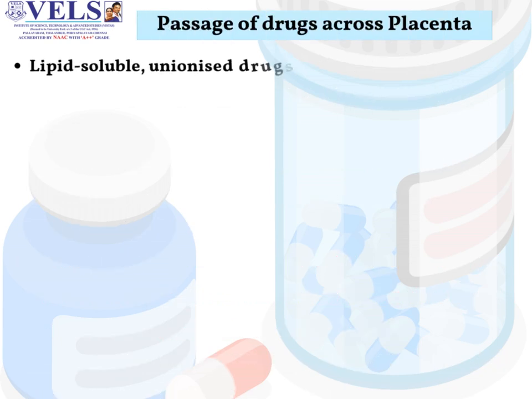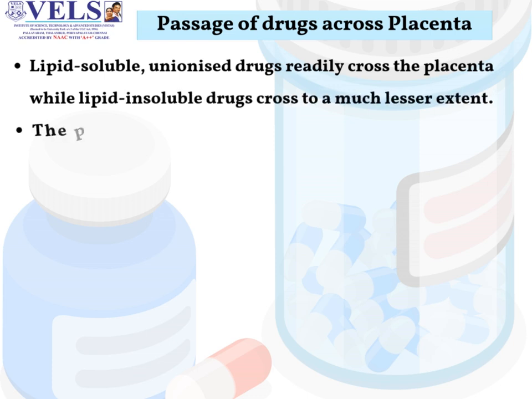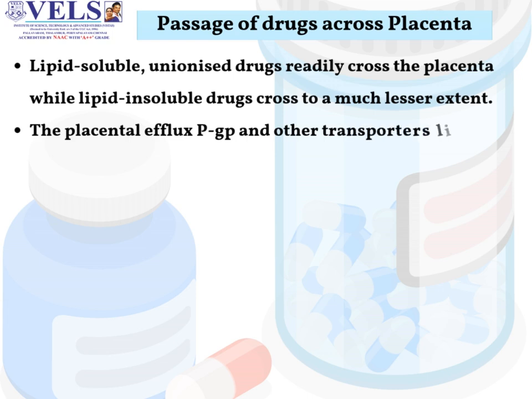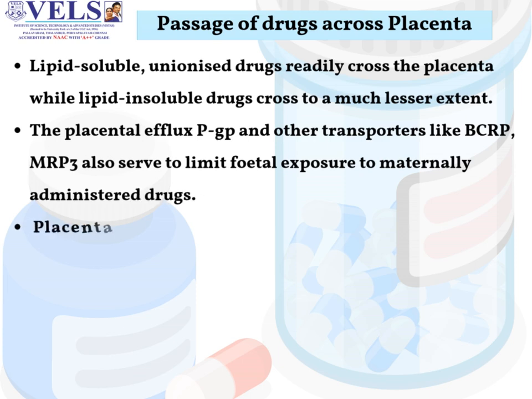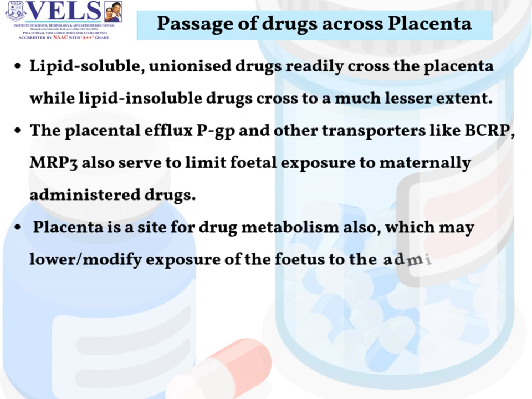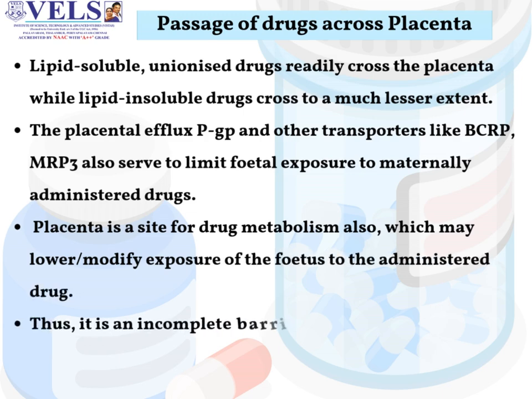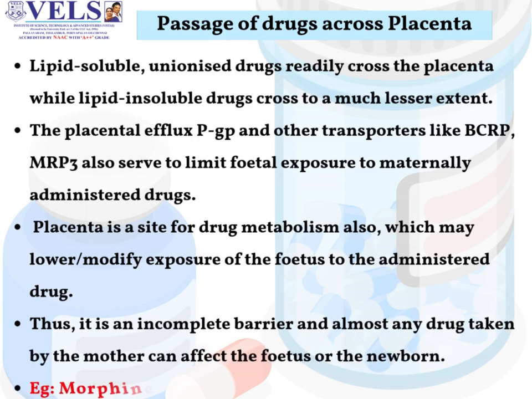We will look into passage of drugs across the placenta. Lipid-soluble, unionized drugs readily cross the placenta, while lipid-insoluble drugs cross to a much lesser extent. The placental efflux P-glycoprotein and other transporters like BCRP, MRP3 also serve to limit fetal exposure to maternally administered drugs. Placenta is a site for drug metabolism also, which may lower or modify exposure of the fetus to the administered drug. Thus, it is an incomplete barrier, and almost any drug taken by the mother can affect the fetus or the newborn. For example, morphine.